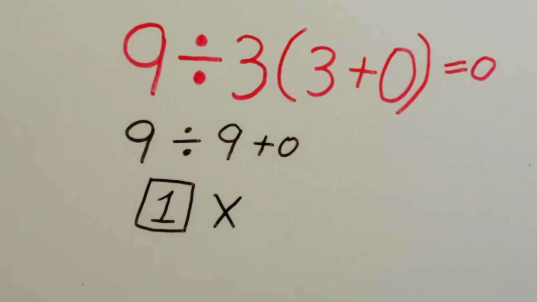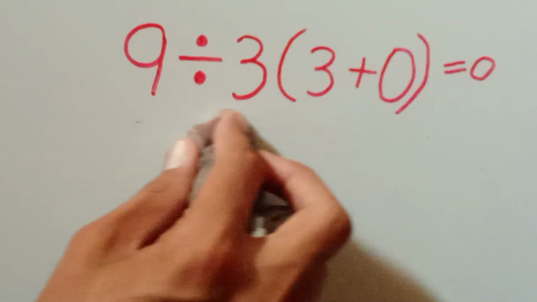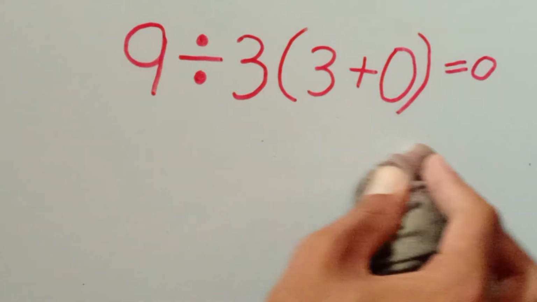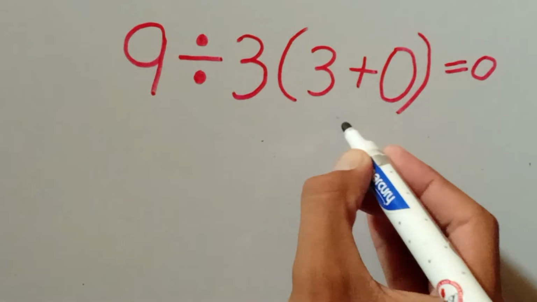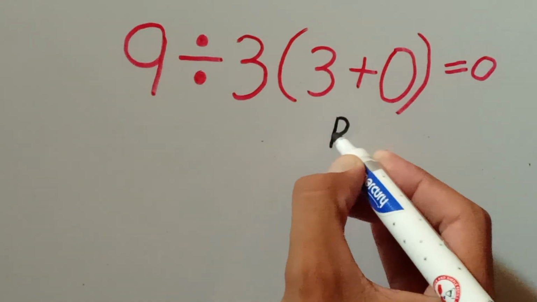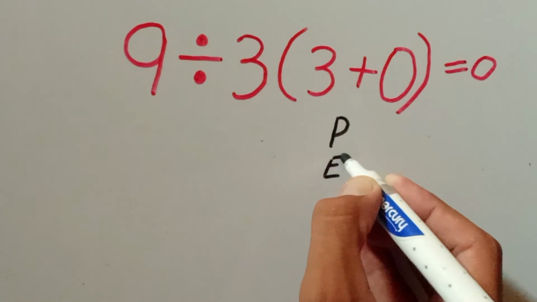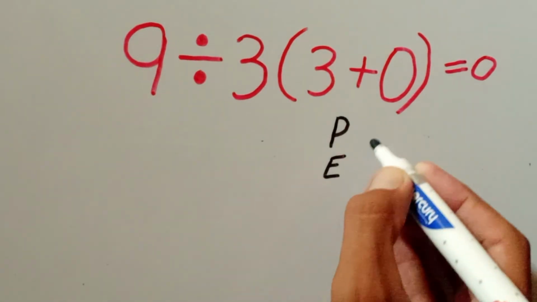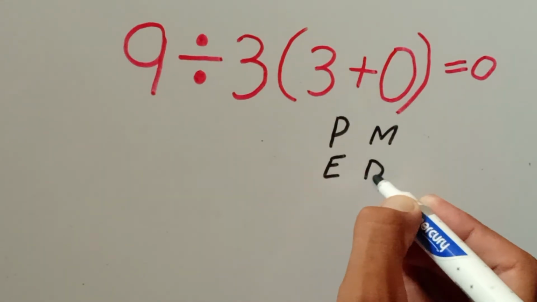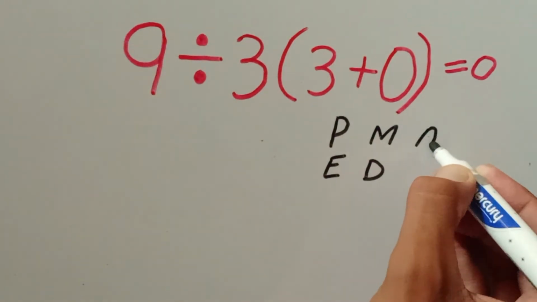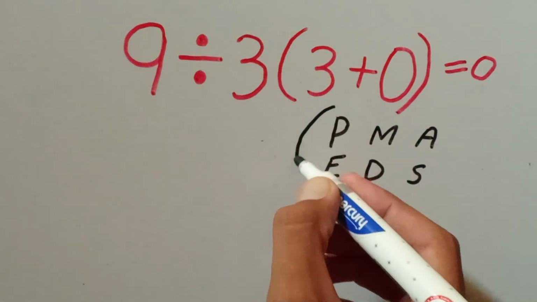because of the order of operations, which is PEMDAS, where P stands for parentheses, E stands for exponent, M and D stand for multiplication and division, A and S stand for addition and subtraction.